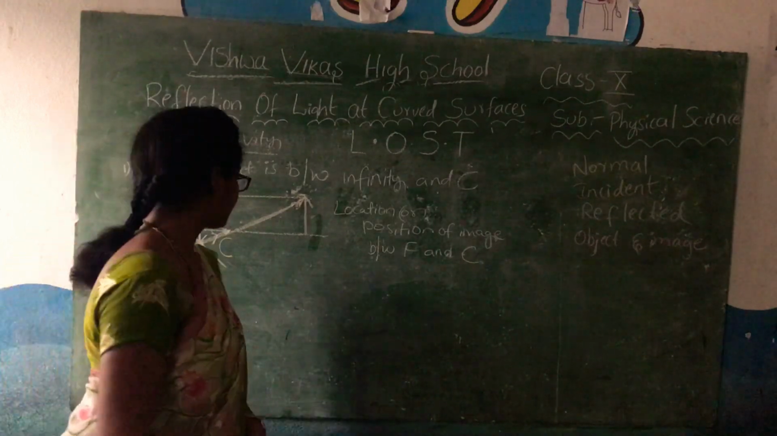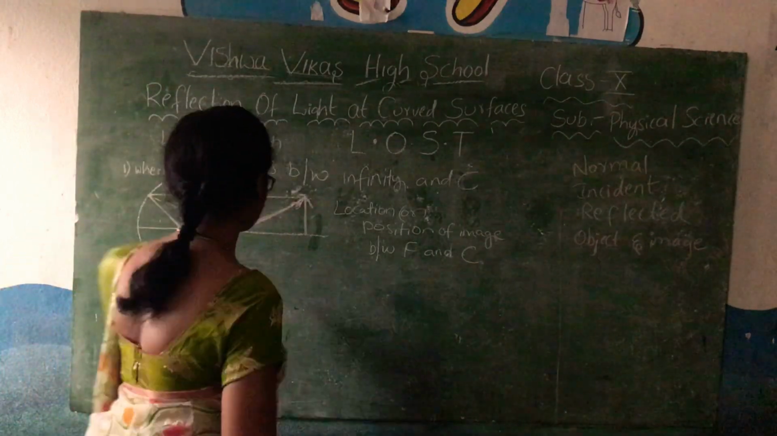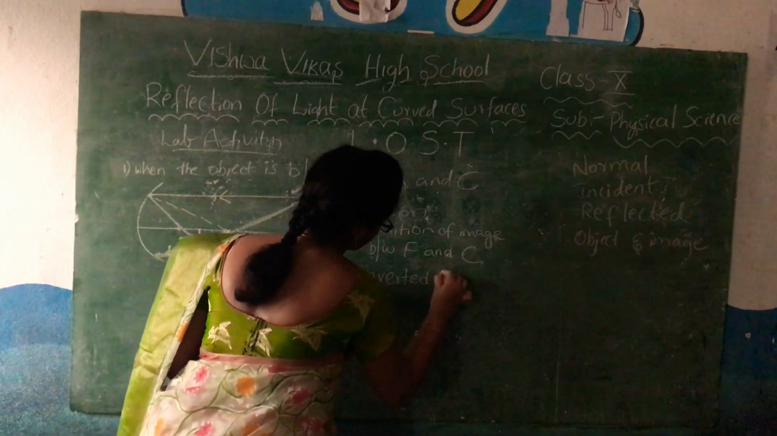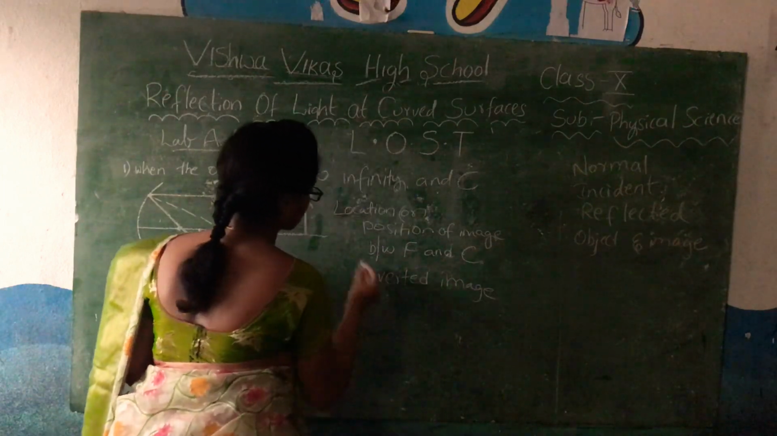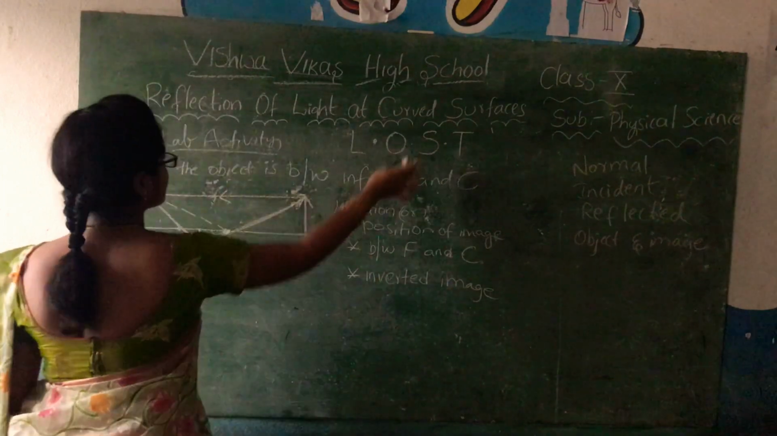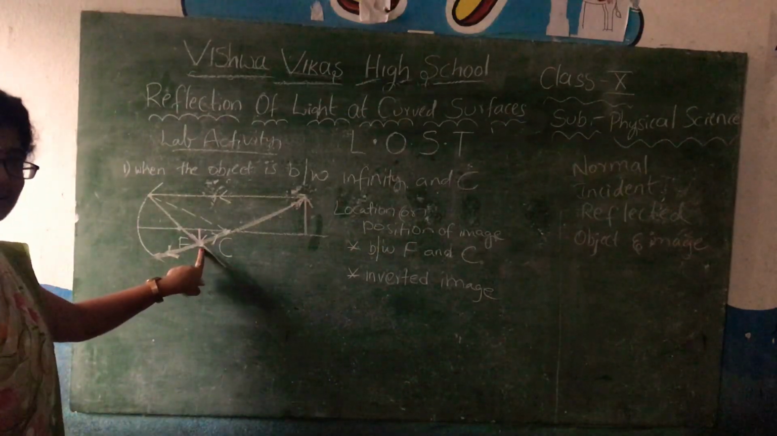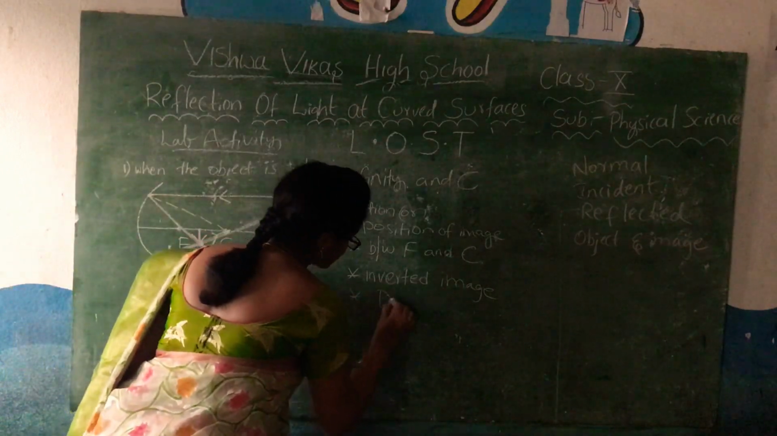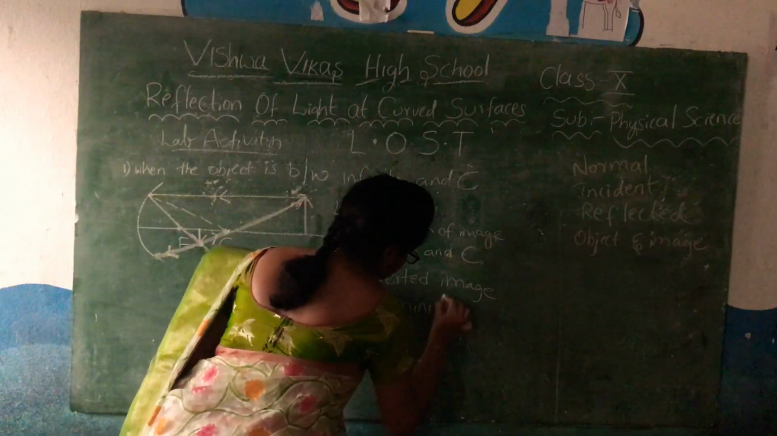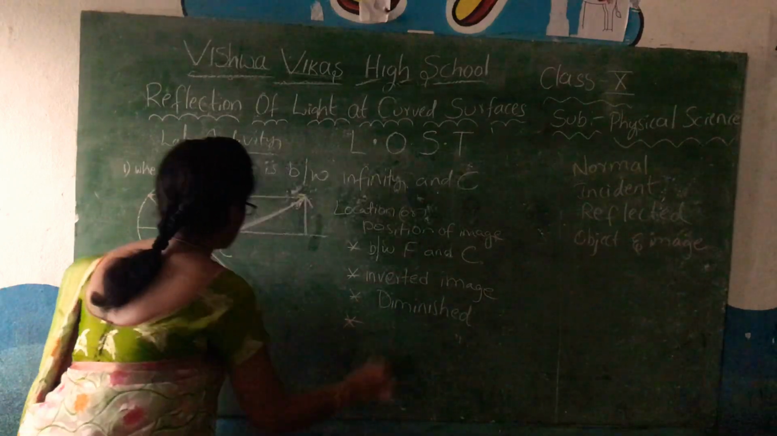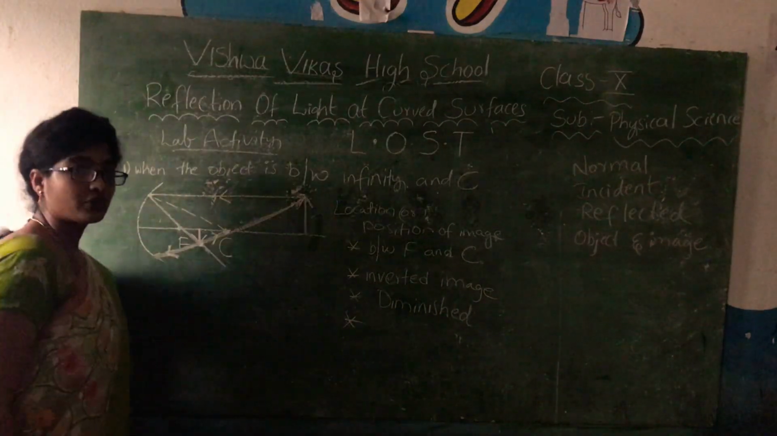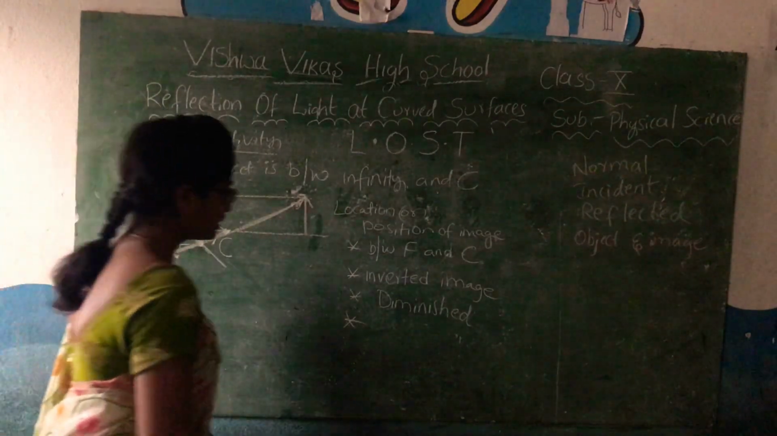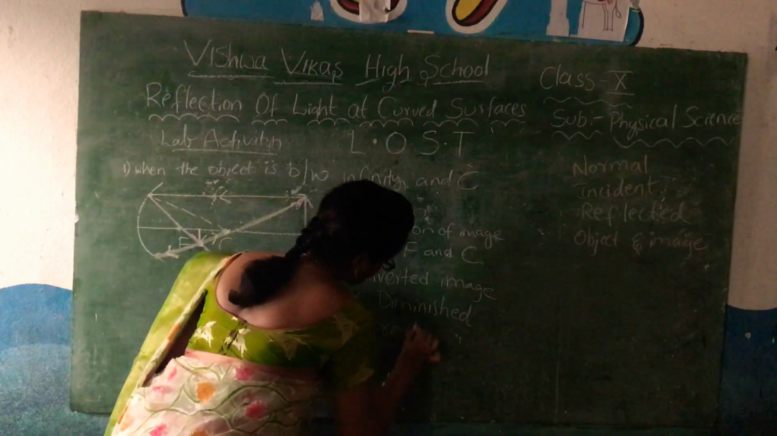Next is orientation. Orientation means whether it is erect or inverted. We can say it is an inverted image. Next, size. We can see it is smaller than the object, so the size is diminished. The next one is the type of the image, whether it is real or virtual. It is real because we are able to see it, so it is a real image.